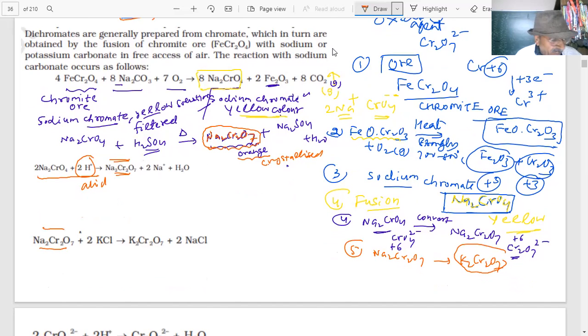It is reacted with potassium chloride. What happens then? This potassium chloride removes sodium, and what you get is potassium dichromate and NaCl. And this is actually orange red in color.